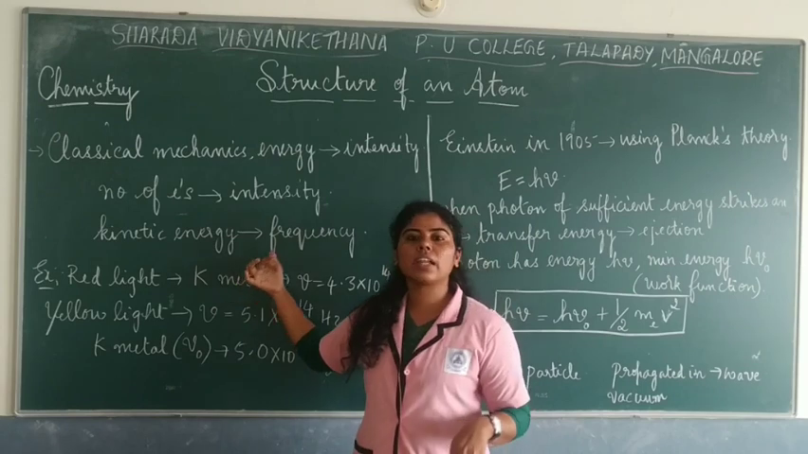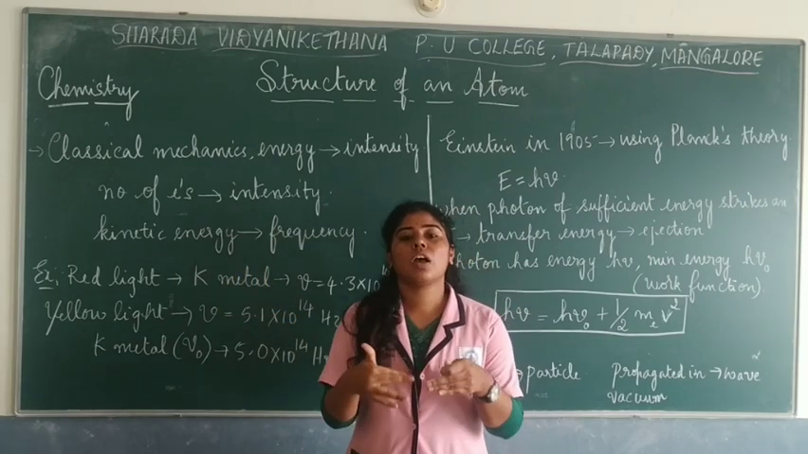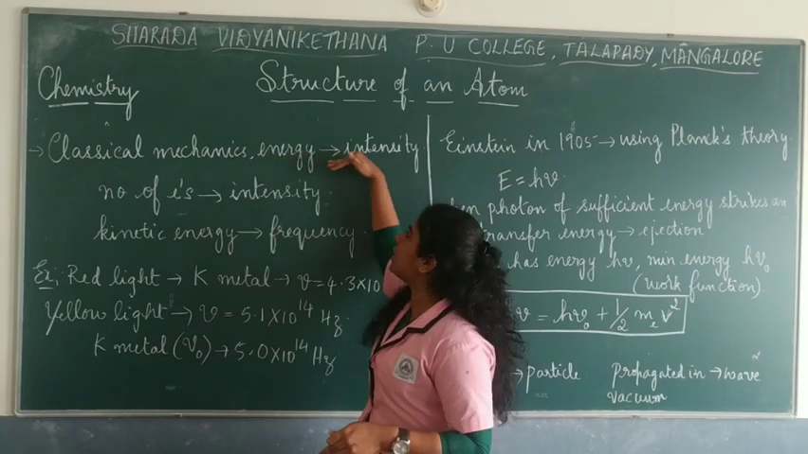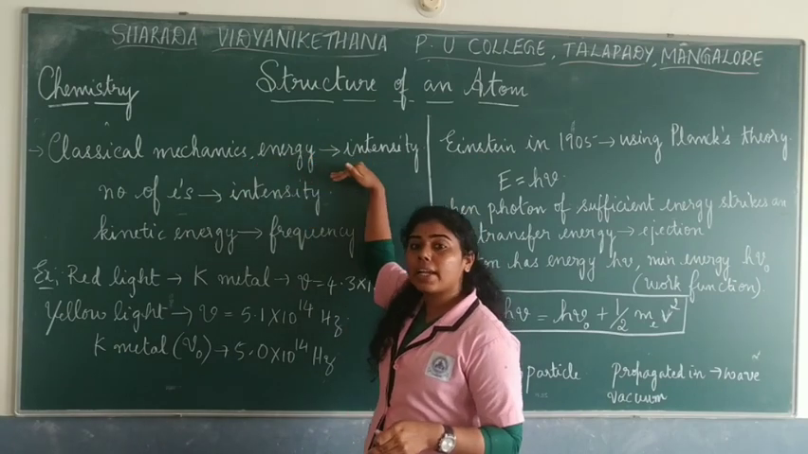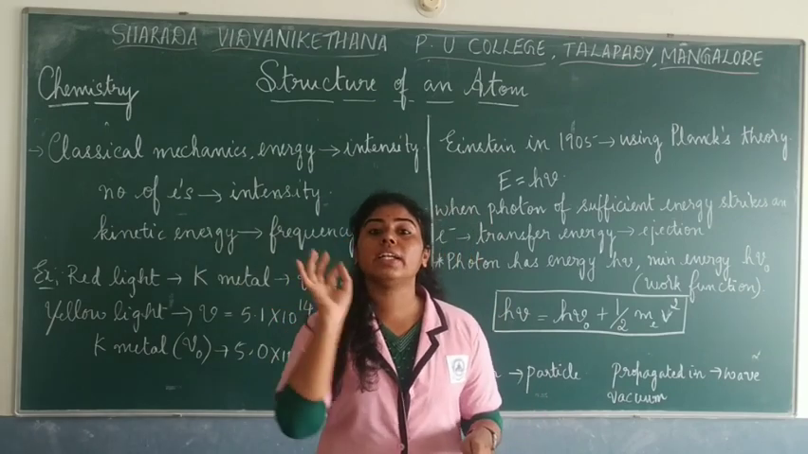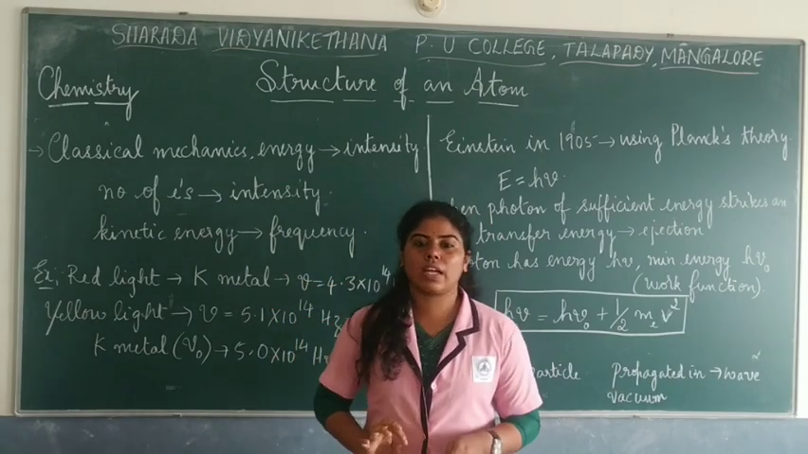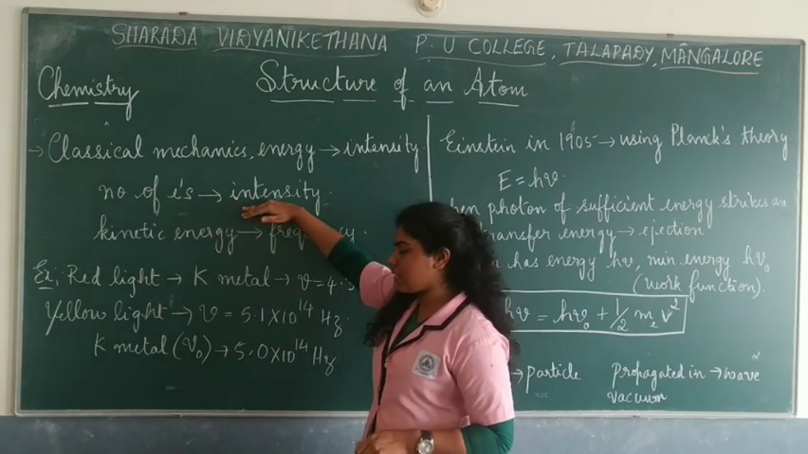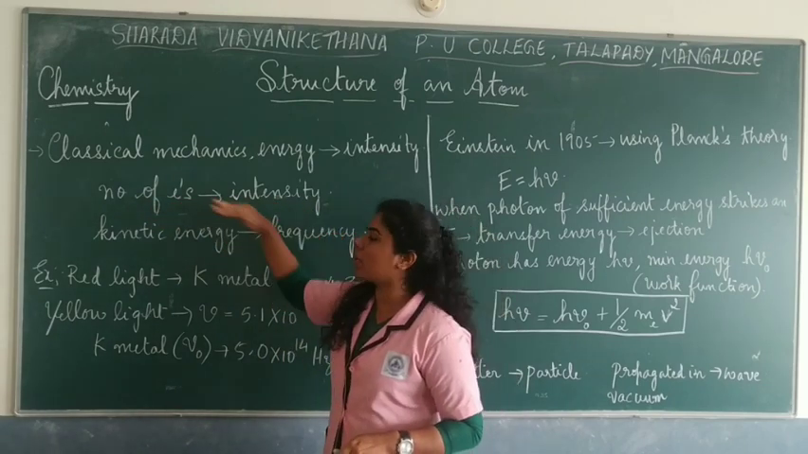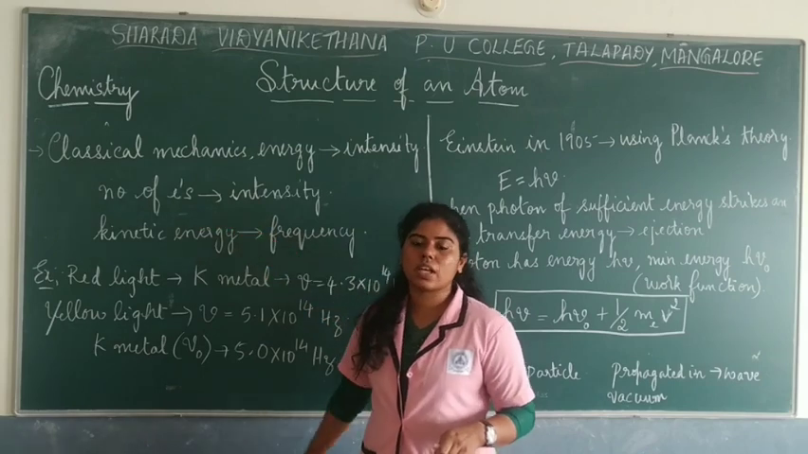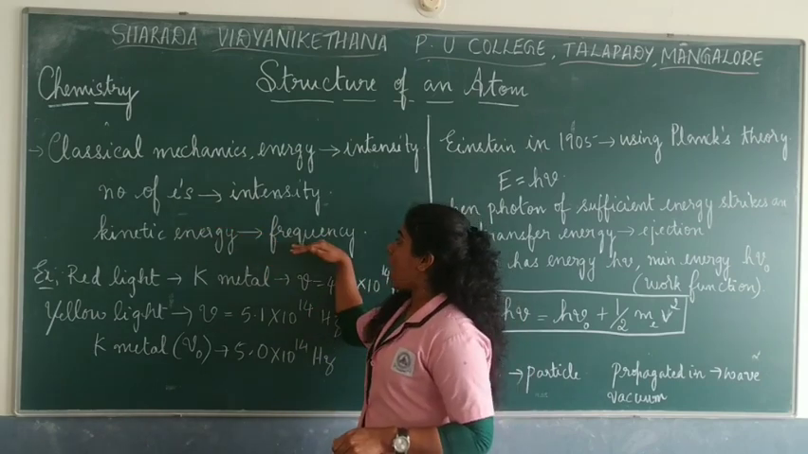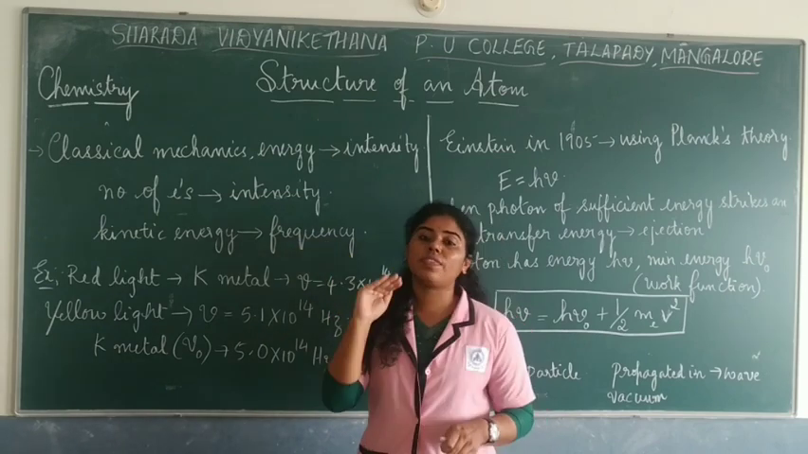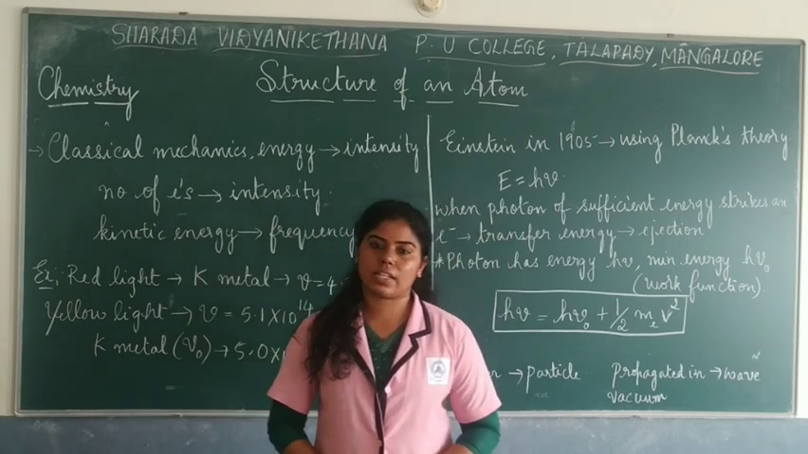But in the photoelectric effect, we have made an observation wherein the intensity does not depend on the kinetic energy. It is independent of the kinetic energy, but intensity depends on the number of electrons, right? So the higher the intensity, the more electrons are ejected from the metal surface. But kinetic energy actually depends on the frequency of the incident light.